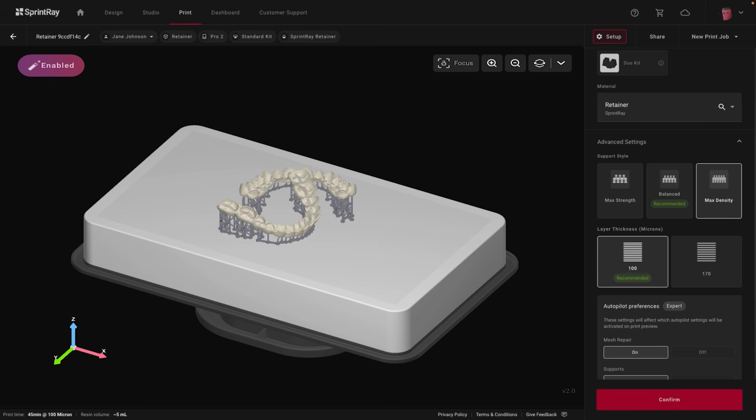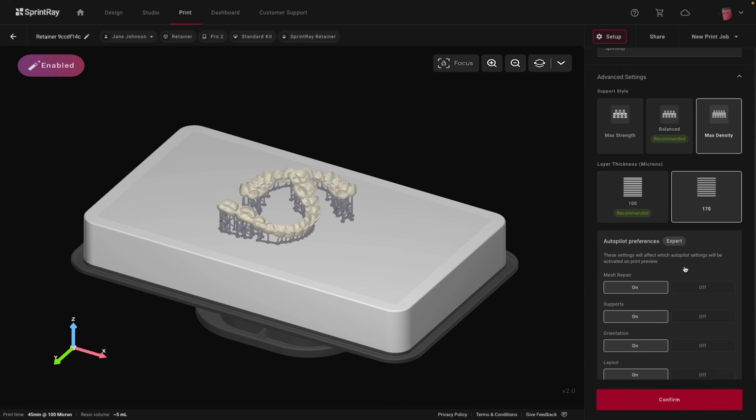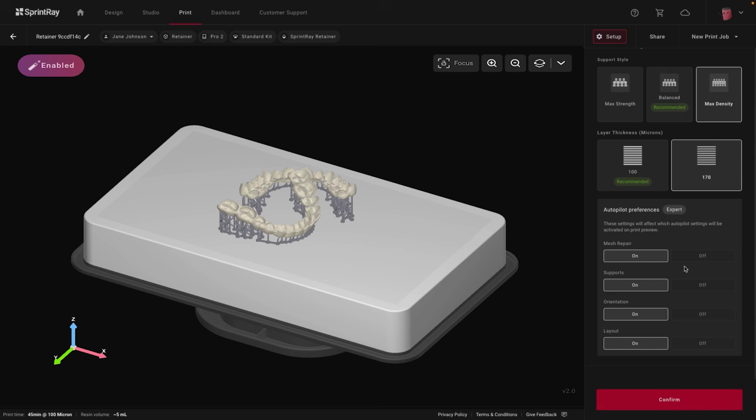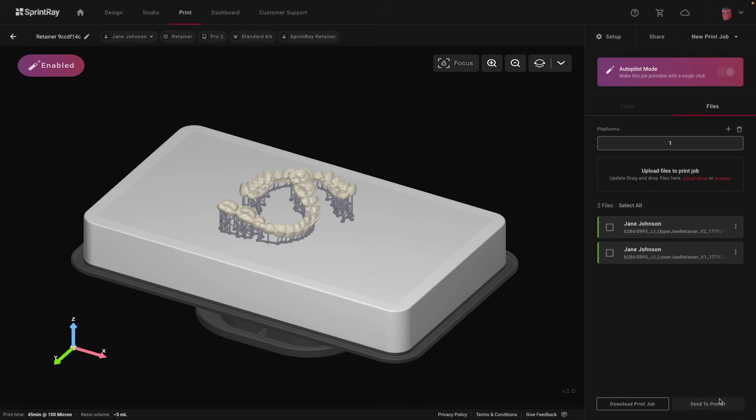Next, you'll see layer thickness settings. You can increase the layer thickness to reduce print time, but keep in mind, this might slightly impact surface finish. Lastly, we have the Autopilot preferences. These settings determine how the software will automatically handle orientation, supports, and layout during print preparation. Once everything looks good, select Confirm.